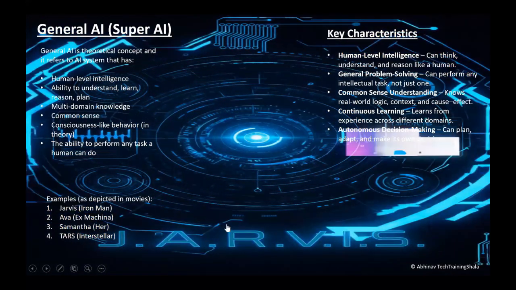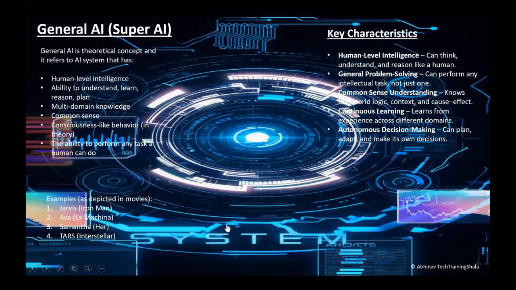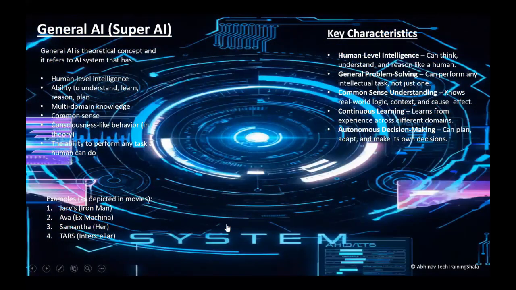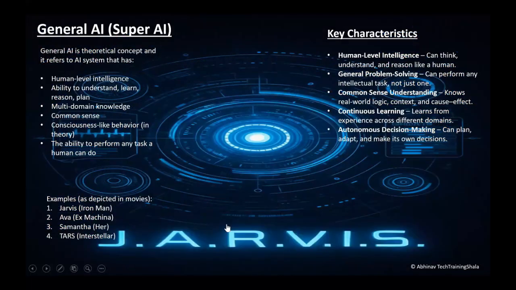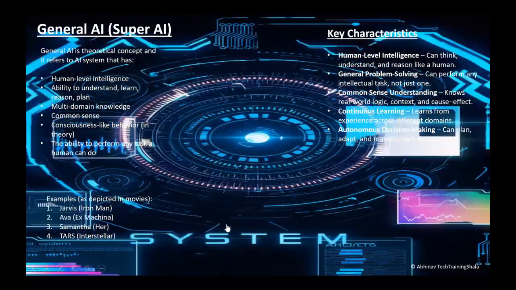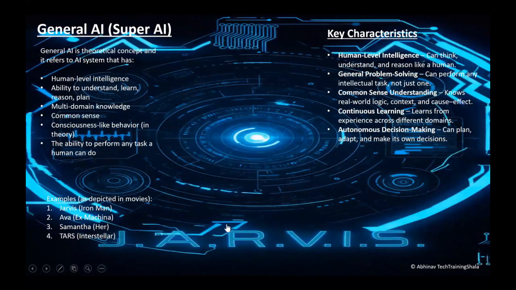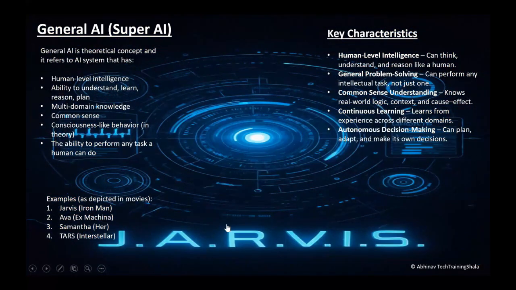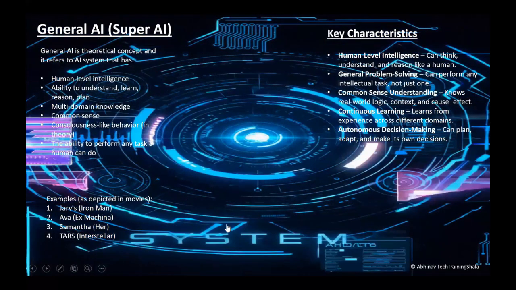Now talking about general AI or super AI. As I said, general AI is a theoretical concept and it refers to AI systems that have human level intelligence. If we are capable of building a system which has human level intelligence, then that comes as part of general AI or super AI.